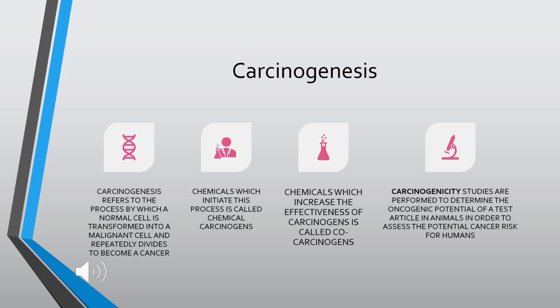They are not causing the change directly, but they help this cancer cell formation. They are called co-carcinogens. Carcinogenicity is the study or test performed to know how carcinogenesis is going on, how it can be identified and how it can be prevented.